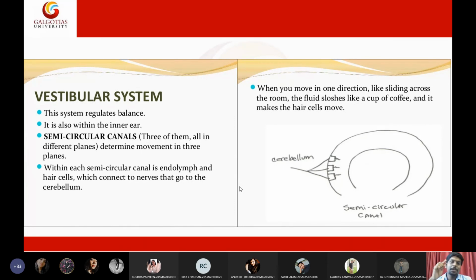Because of this imbalance in the movement of the fluid, our body will be confused about the orientation of the body, and the person will start dancing on the road after getting drunk. It will affect the neurons, the hair follicles, and the fluid texture. Both of these contribute to the loss of balance in drunken people. That's it. I'm not going into much depth about this one.